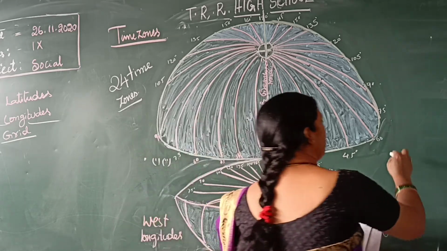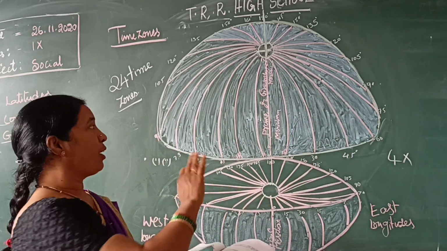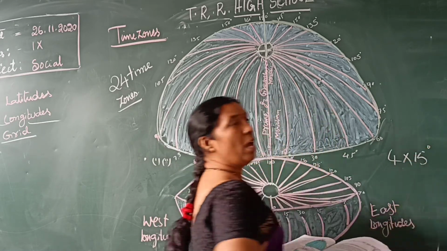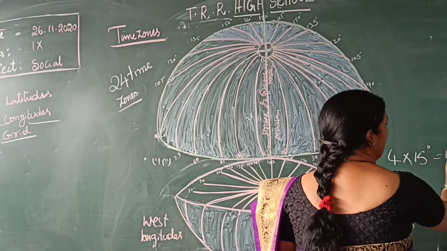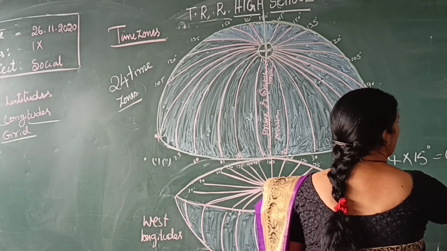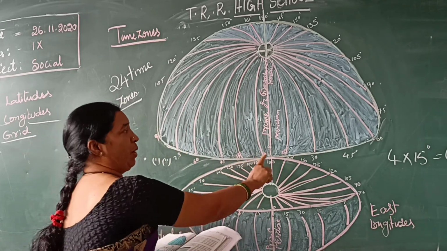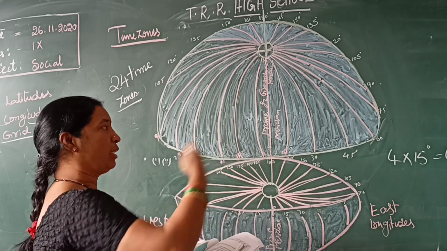Just write down this 4 minutes, and each longitude's width will be 15 degrees. Then what happens? 15 into 4 is 60 minutes. So 60 minutes will pass for every meridian, as the sun travels from one longitude to the other.